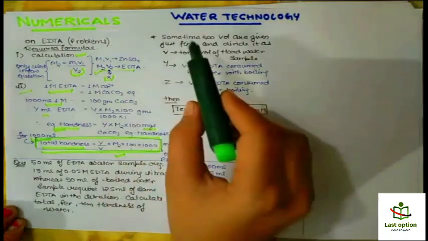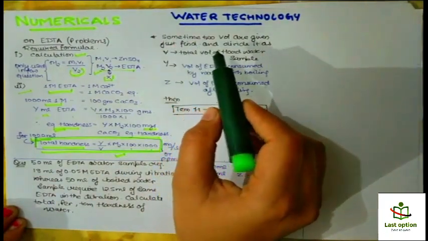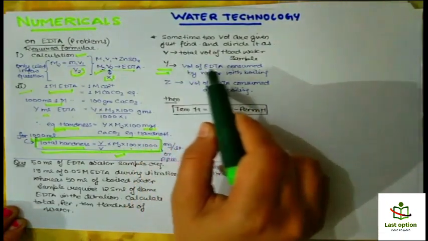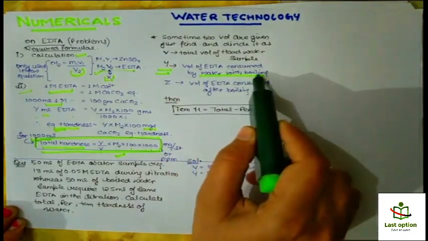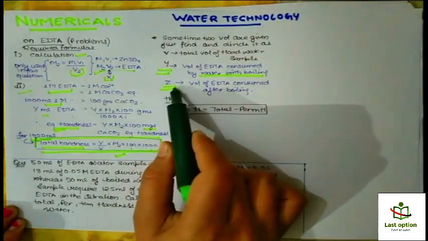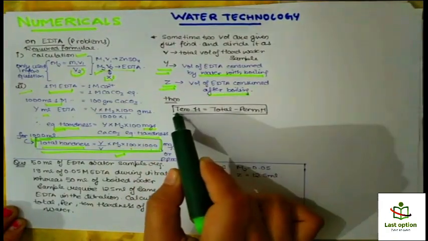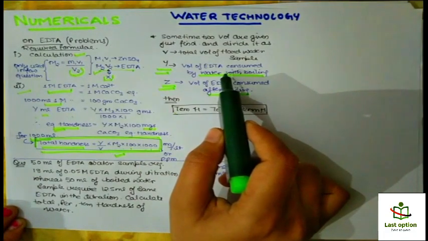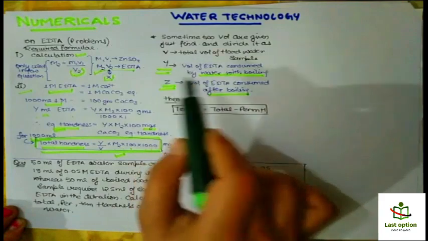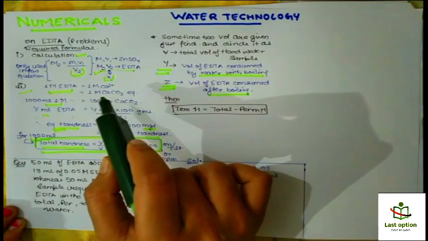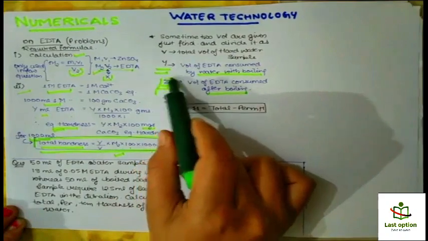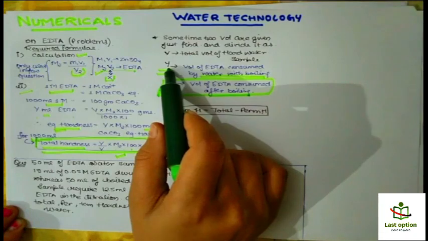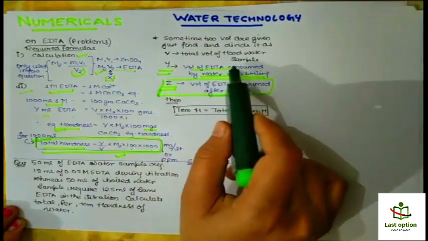Sometimes in the question two volumes are given. We consider Y as the volume consumed when the water has not been boiled, and Z as the volume after boiling. If we have boiled the water, the temporary hardness has been removed and only the permanent hardness is left. So the boiled water will give you only the permanent hardness present in the water, and the Y ml EDTA volume will give you the total hardness of the water.